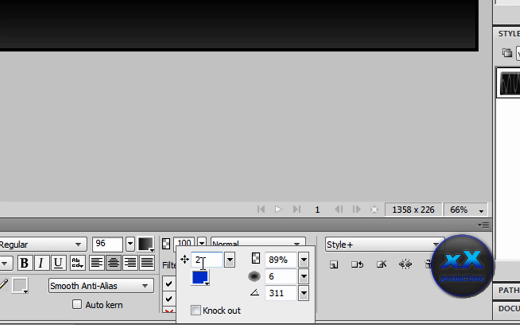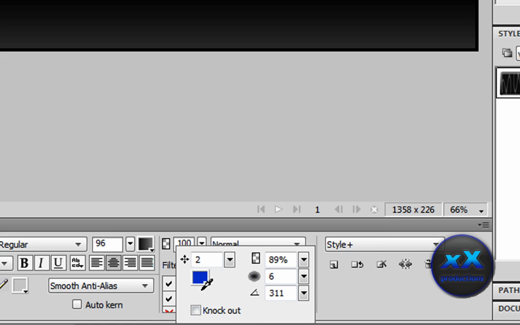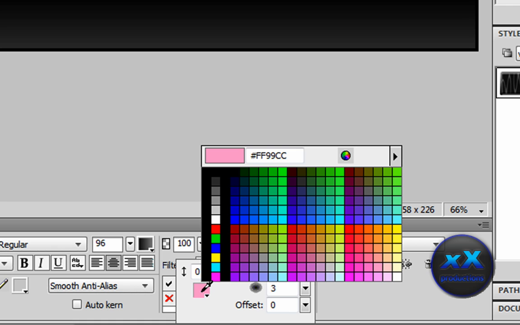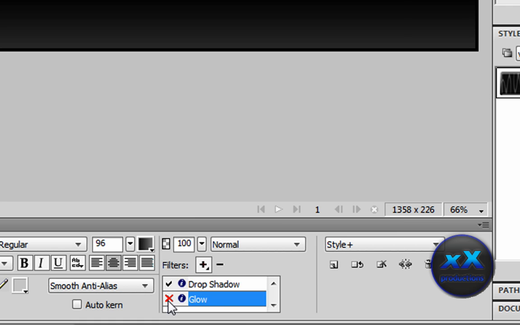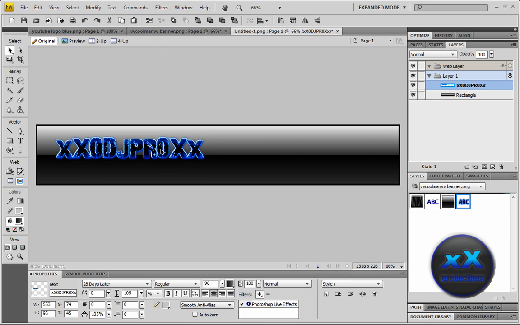Drop shadow, make it distance 2, make it blue, so 330033 or any other colour, and opacity 89%, softness 6, and then the angle 311 degrees. And then just add a glow, make it pink, and then exit, and there you go. So that's how to make that effect.